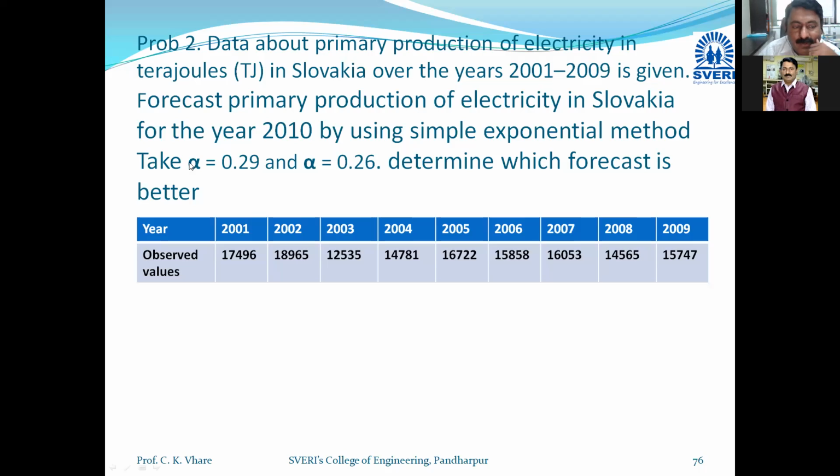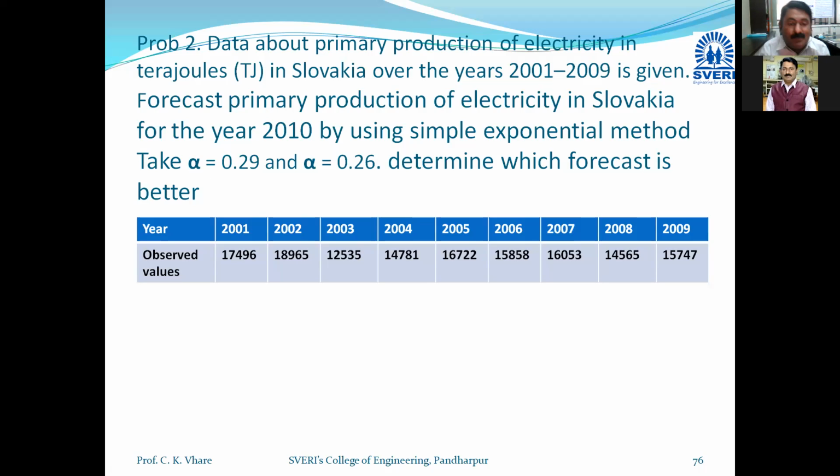So by considering alpha 0.29, we will calculate the error between the actual demand and the forecasted demand. We will calculate for all years, 2001, 2, 3, 4, 5, 6, 7, 8, 9, and we will go for the summation of this, or the average error. What is the average error for alpha 0.29?